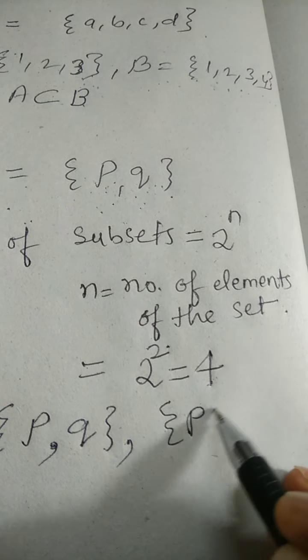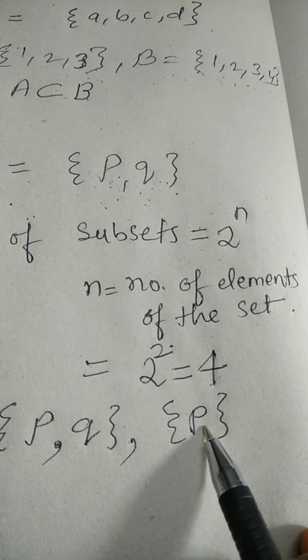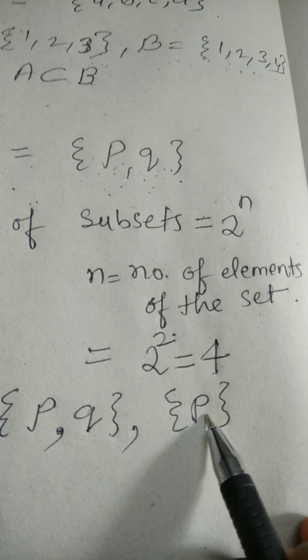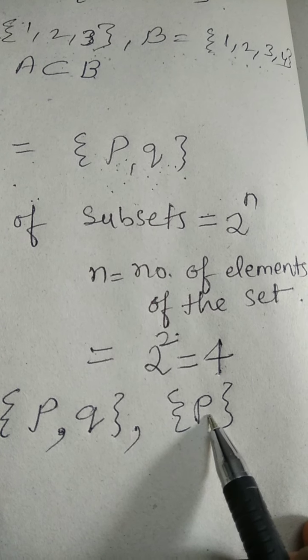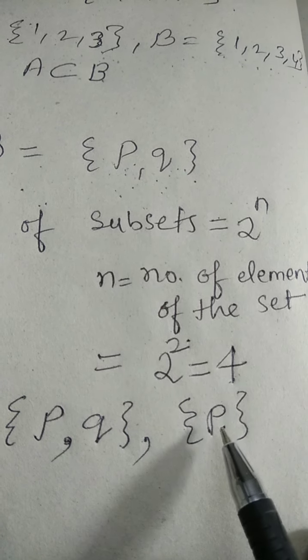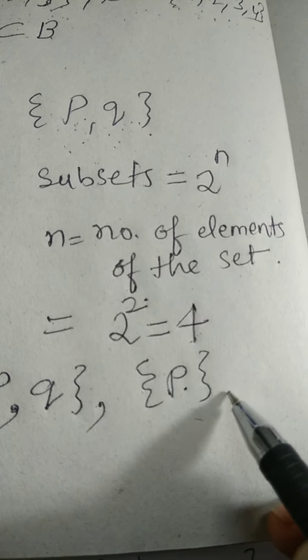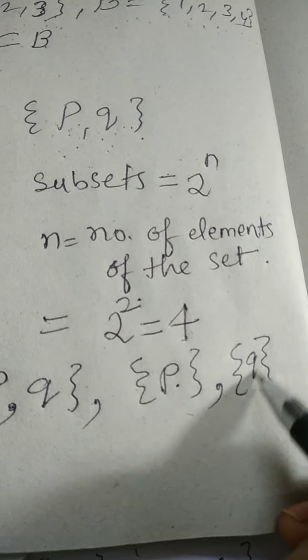Now how many smaller sets can you make out of that? We can make {P}, having a single element. If a set is having a single element, it is called a singleton set. Now {P}, one more we can make as {Q}.